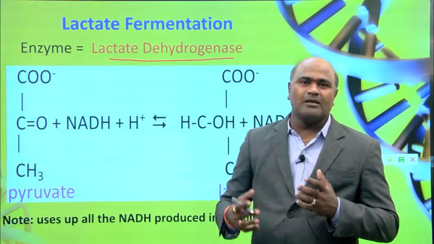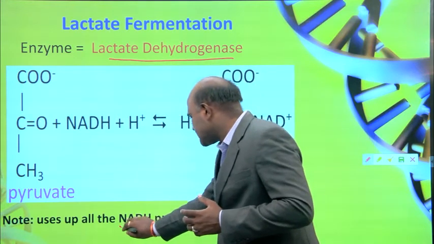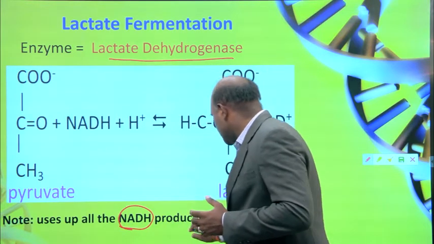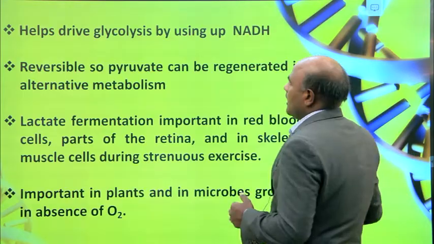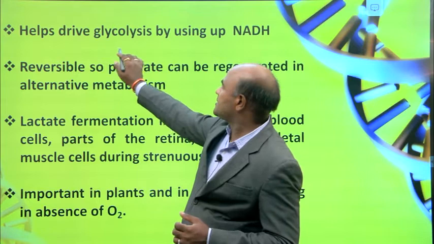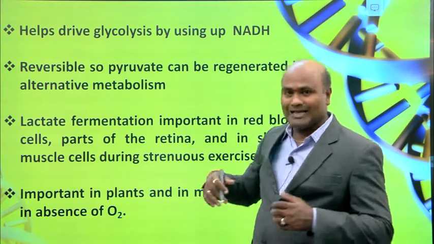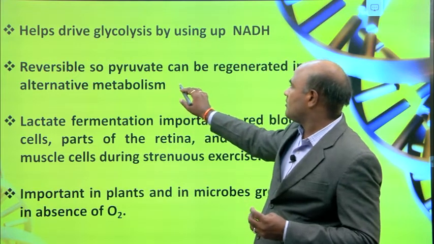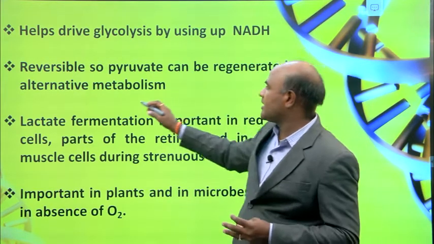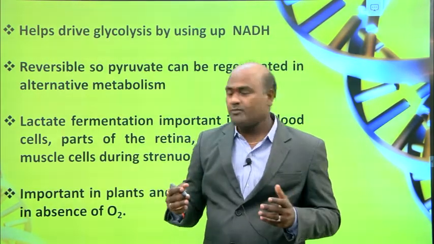Here the NADH is used up in this process. In the glycolysis process, they use more NADH. It helps glycolysis by using up NADH, and it is reversible, so pyruvate can be regenerated in alternative metabolism.